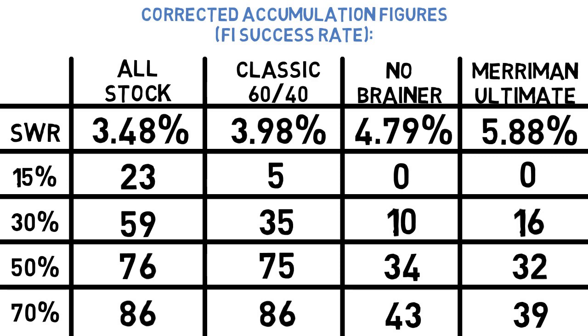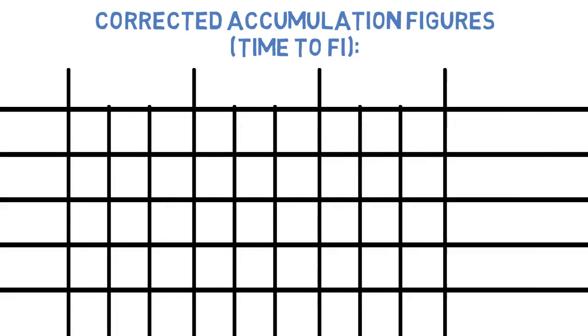Compare this to the all-stock strategy during those same years, and we see that the Merriman approach actually comes out ahead with these updated targets, which is great to see given how much the strategy puts into equities. Since 1976, the all-stock strategy has reached FI in 10, 27, and 37 of the 44 scenarios using a 30, 50, and 70% savings rate respectively. Just like the Merriman, it has yet to reach FI utilizing a 15% savings rate under the assumptions we've been using in this series.